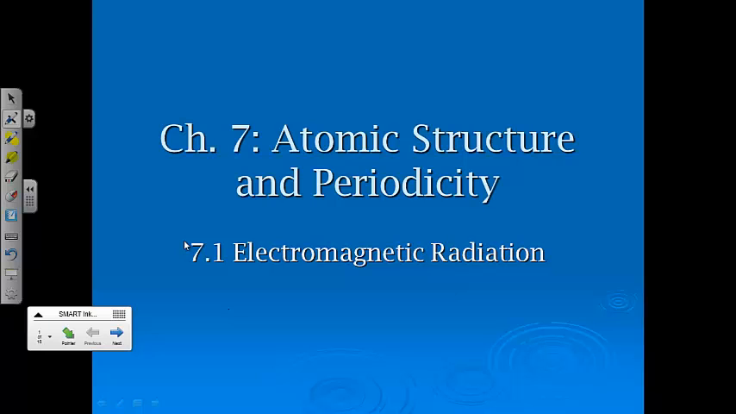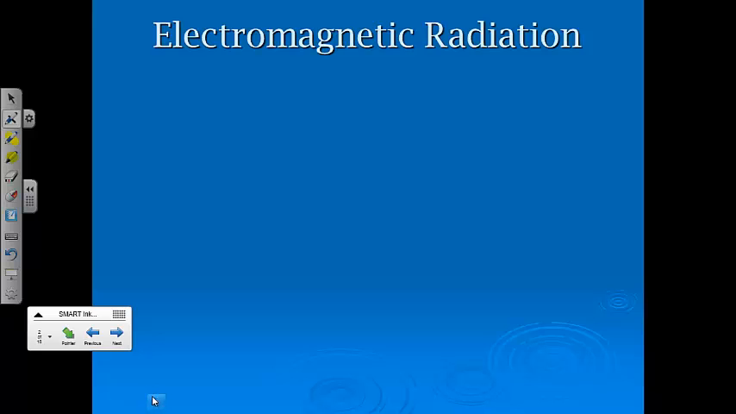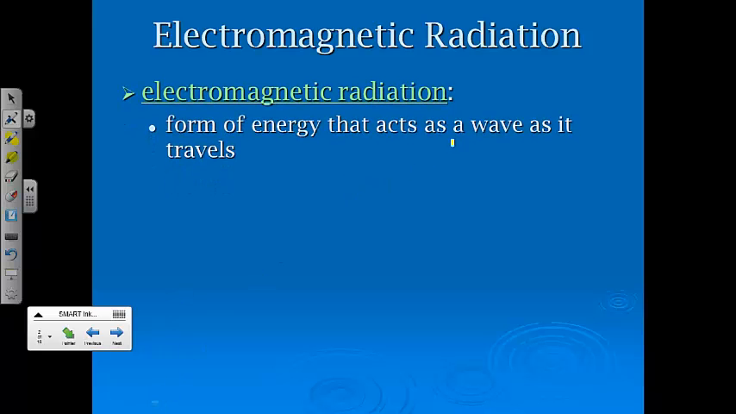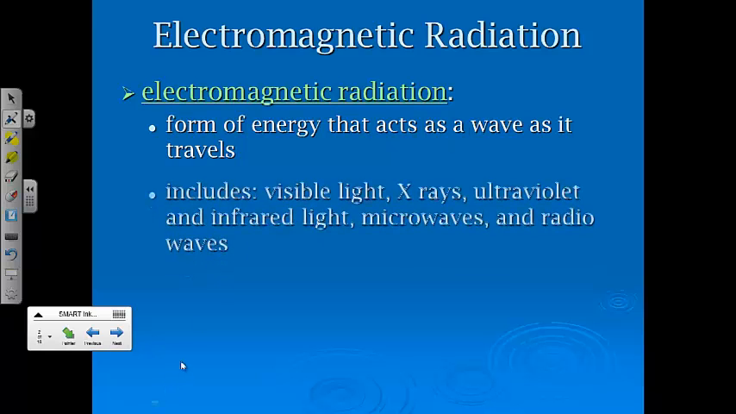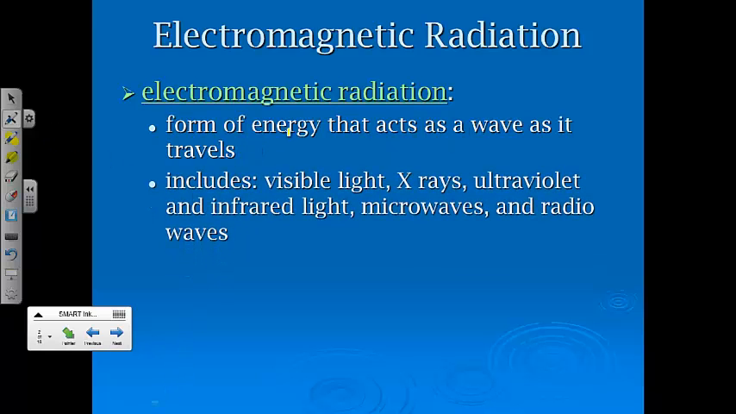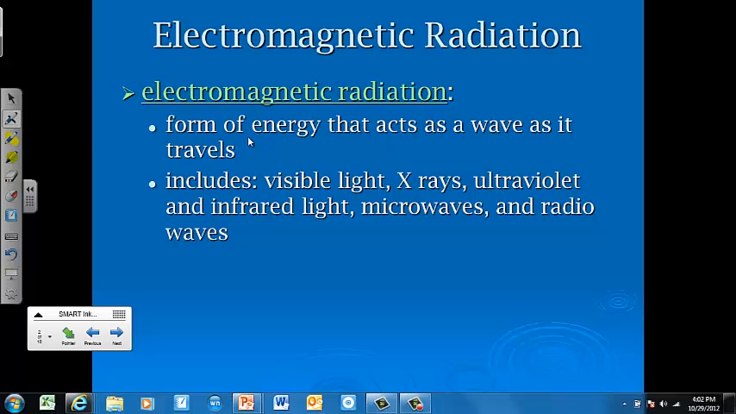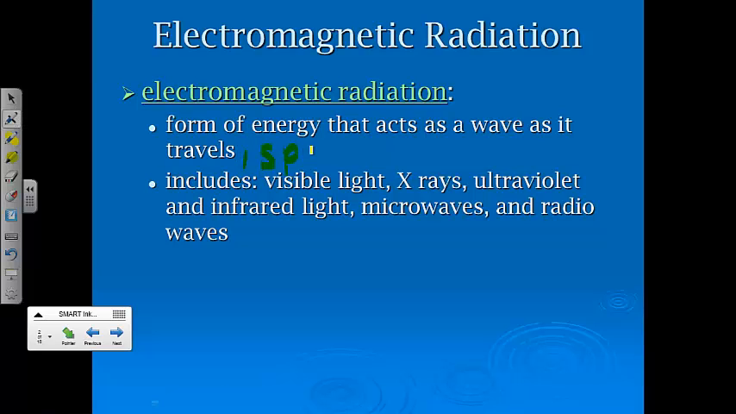Okay, we're going to start in on Chapter 7 and start in with electromagnetic radiation. Now, electromagnetic radiation is defined as a form of energy that acts as a wave as it travels. And it can travel anywhere, but it can also travel in space. It does not need a medium to travel through.